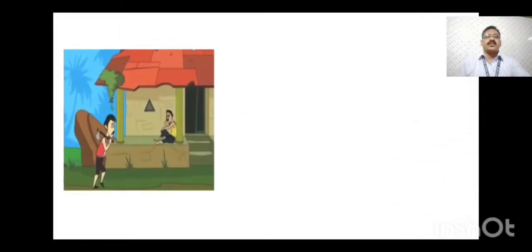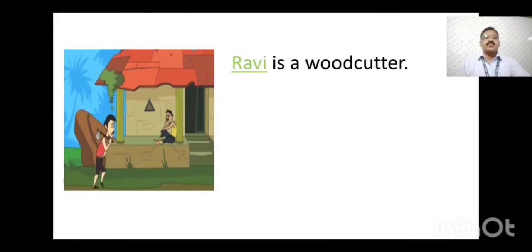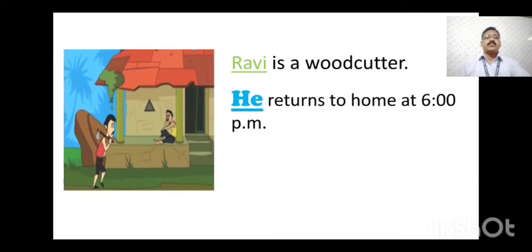Now there is a picture. A woodcutter is returning back to his home. Let's see the sentence, children. Ravi is a woodcutter. Ravi is a noun here. We are talking about Ravi. So let's see the pronoun. He returns to home at 6 p.m. He is a pronoun used in place of the noun Ravi.